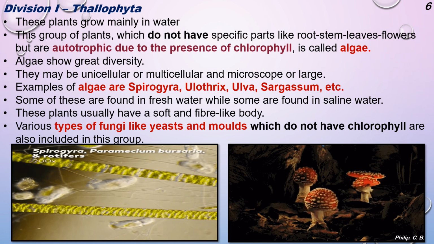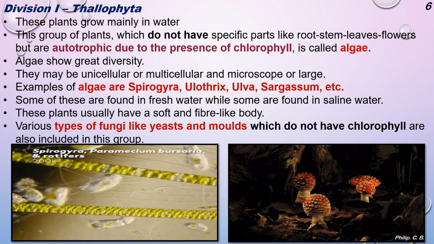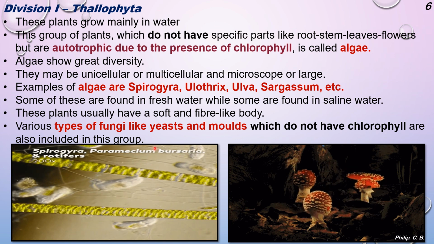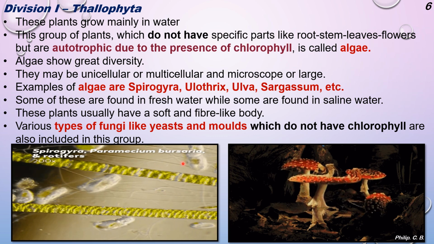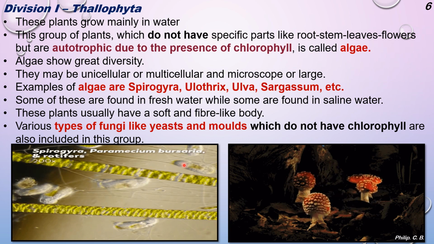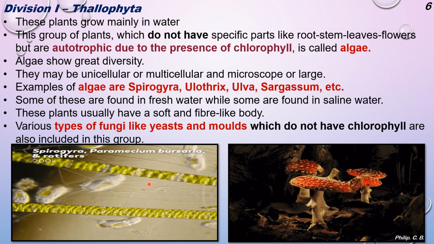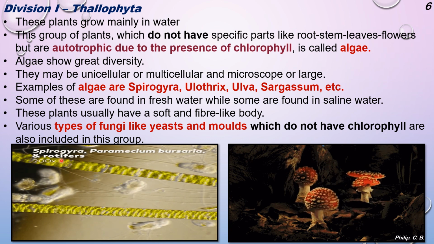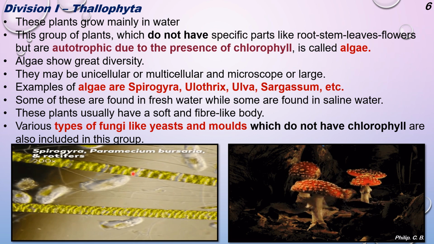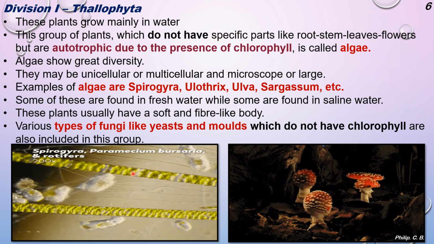Now we come to each division one by one. So first we come across Thallophyta. Before moving into the points, you can see the images. I have added animation images wherever possible, so it makes the content more interesting, right? In the first animation you can see a long thin spirally coiled structure, which is Spirogyra, which comes under Thallophyta, which is an algae.